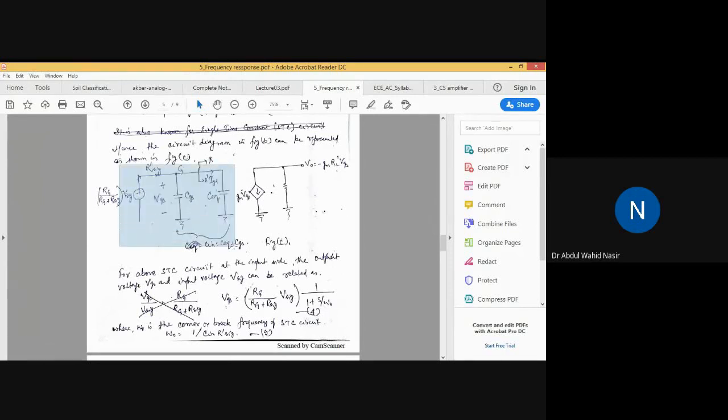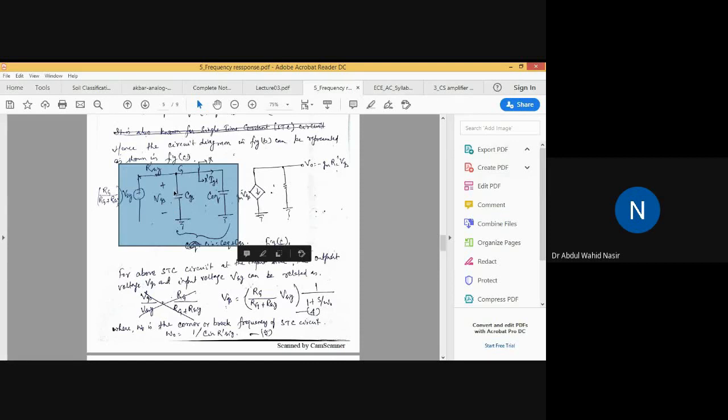All of you should see the input side of this circuit in figure C. Here you can see there is one voltage source, and this terminal is connected to ground. You should remember, this is a voltage source whose value is RG divided by RG plus RSIG into VSIG. There is one resistance whose value is R dash SIG, and also in that network there are capacitances CGS and C equivalent. We can replace these two capacitances by their equivalent capacitance.